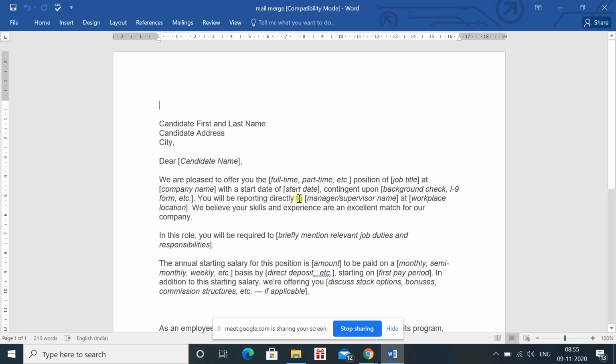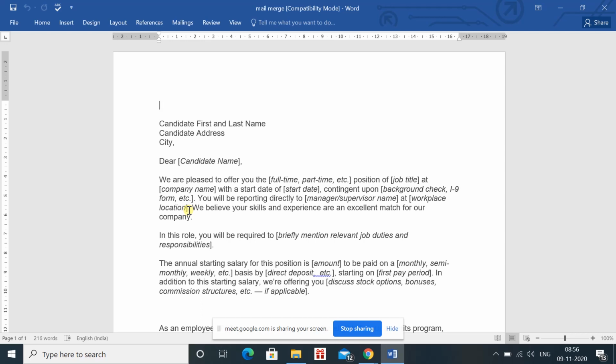Then in that letter you can also write which manager in the organization you will report directly to. So kisko report karna hai, that you can also write. What will be the location, because if we talk about a big organization, they can have multiple locations. Suppose they have locations in Gurgaon, Bangalore, Calcutta, there are so many options available. So in Delhi, or in Noida or in Gurgaon, they can write the location also.